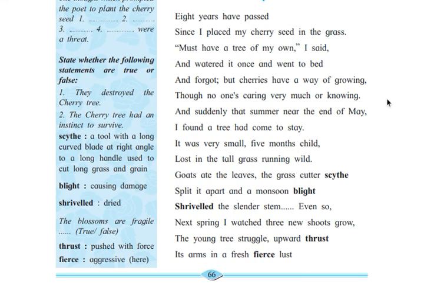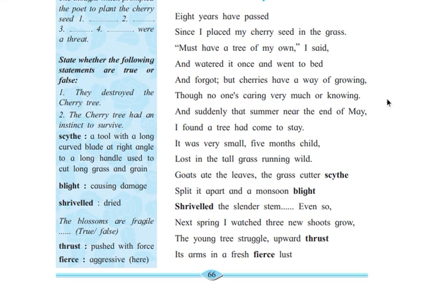And suddenly that summer near the end of May, the poet is saying, I found a tree had come to stay. So the poet is saying that suddenly, in one summer, I found a tree had come to stay. Had come to stay. It was a very small 5 months child.